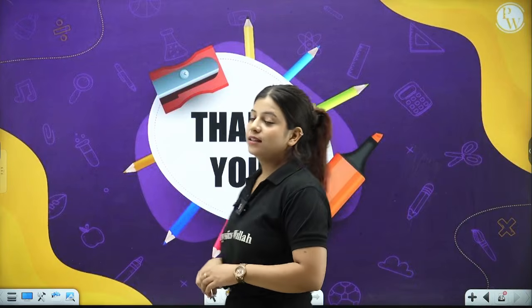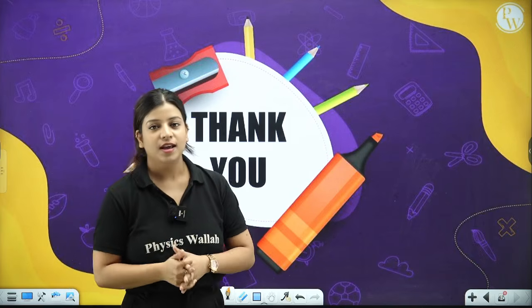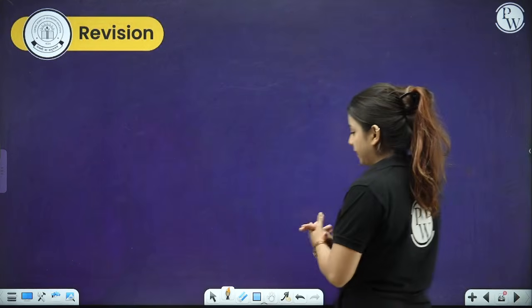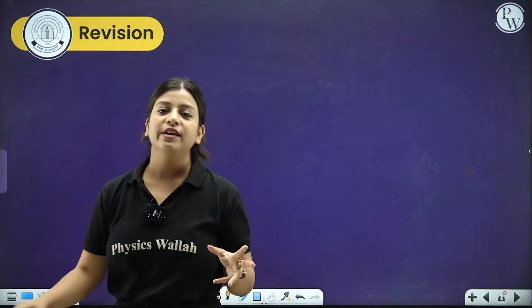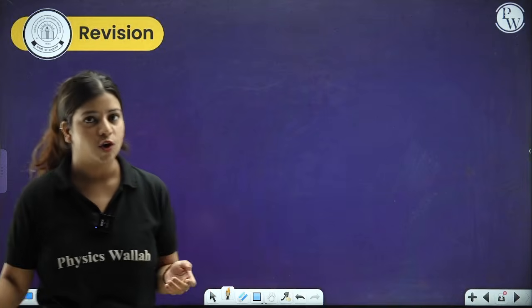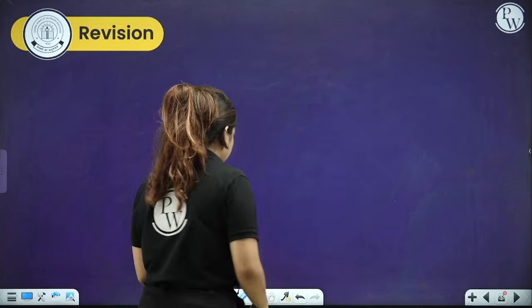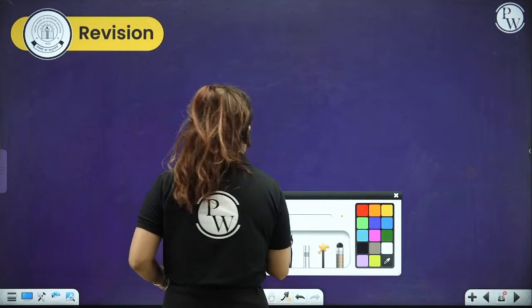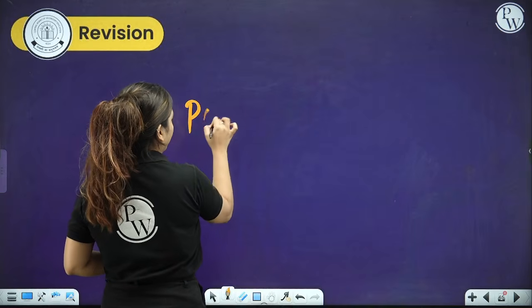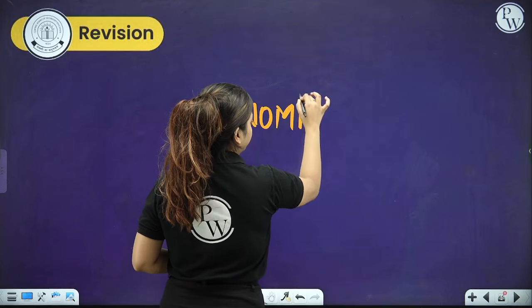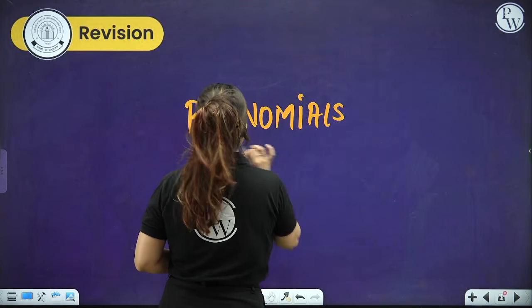I hope that this chapter is clear with everyone. And for what we have done today, let's just quickly revise it, recap it. Let's do a quick revision for what we have done today. So the very first thing that we have done, people, we learned about what are polynomials, right? This is the name of our chapter and this is what we have learned about.